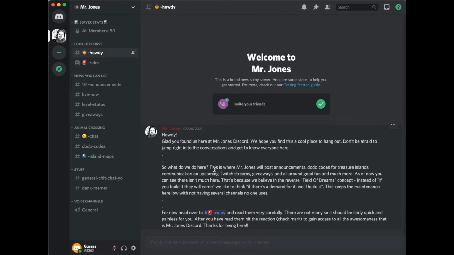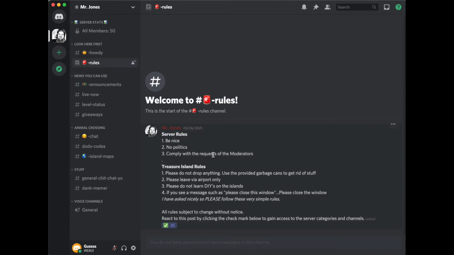So a server is basically just a group created on Discord. It's like a Facebook group or something like that, except it's Discord's version of that. So anyway, read the welcome page. It'll give you a lot of information about the server you just joined. If they have rules posted somewhere, find those and read the rules of that server, so you don't get yourself banned when you first join. Just do the right thing.